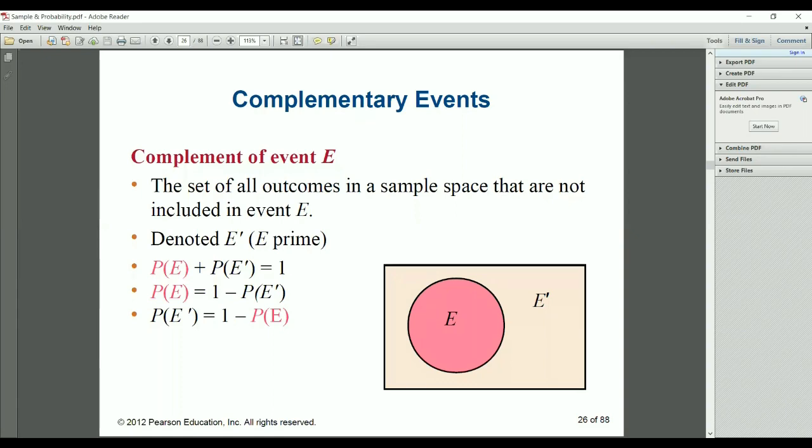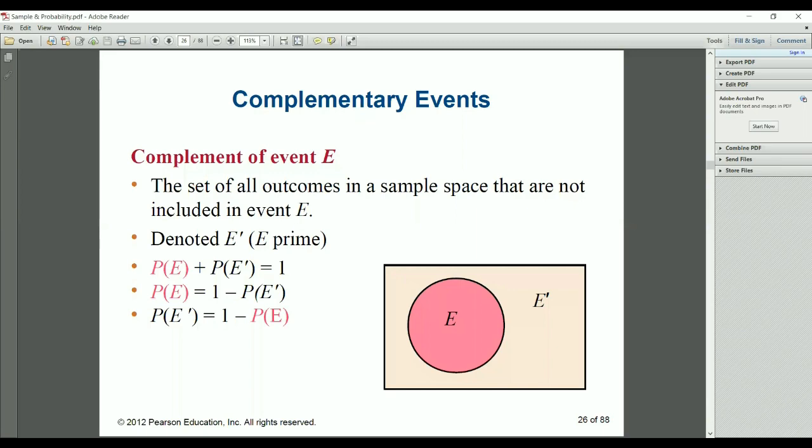So the probability of E plus the probability of E dash is equal to 1. So P(E) is equal to 1 minus P(E dash), and the same way, P(E dash) is equal to 1 minus P(E).